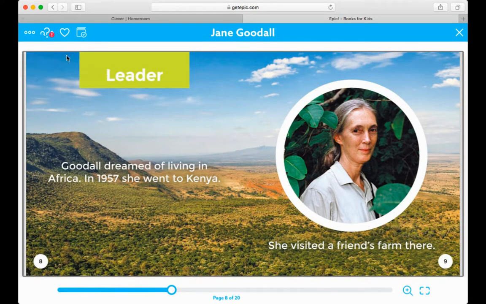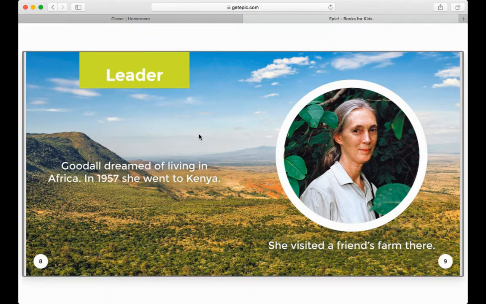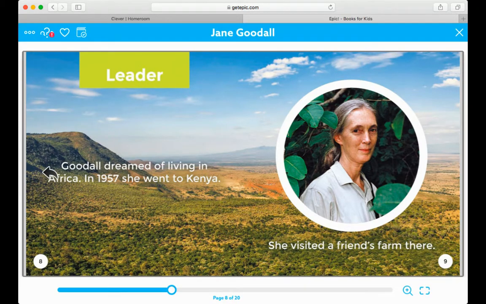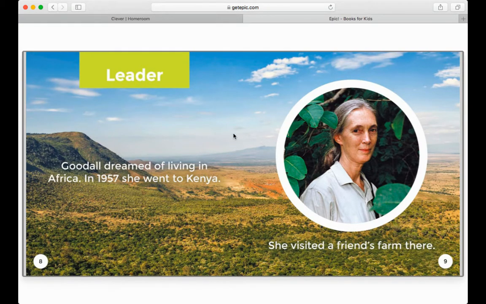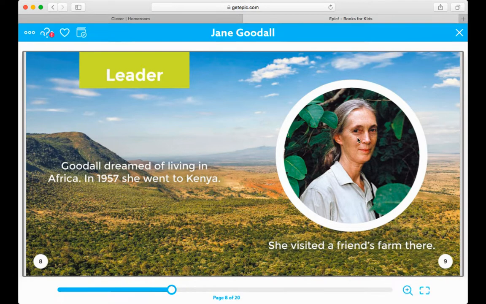Our next heading says Leader. Goodall dreamed of living in Africa. In 1957, she went to Kenya. She visited a friend's farm there. And here in the background, this is a photograph of the African plains. And then if you look over here, this is a photograph of Jane.